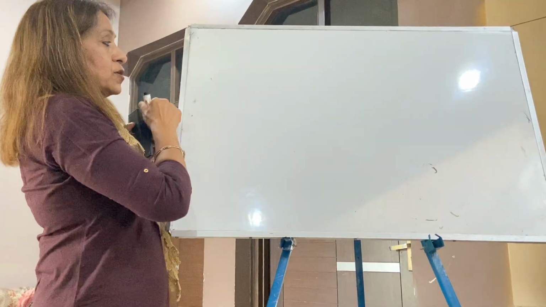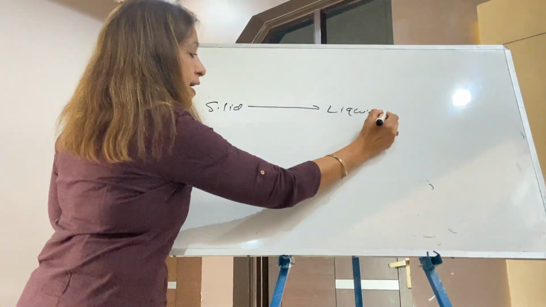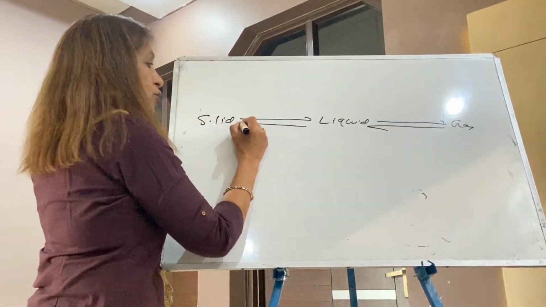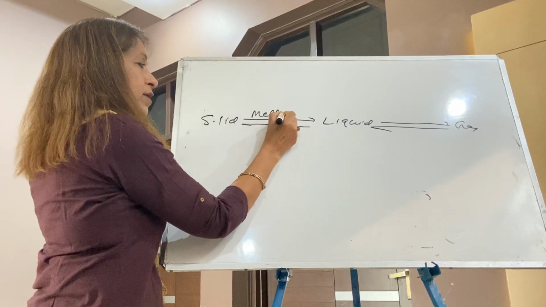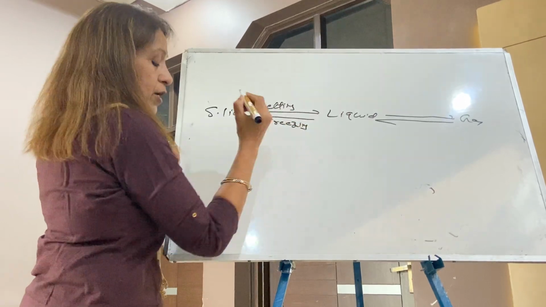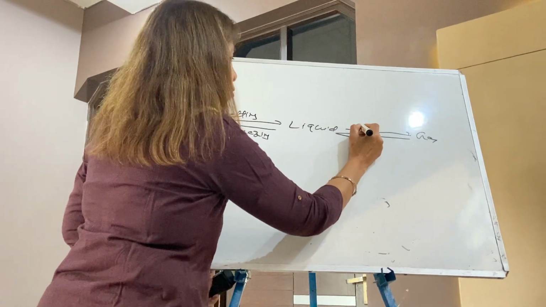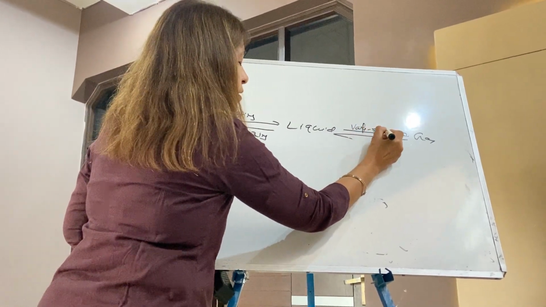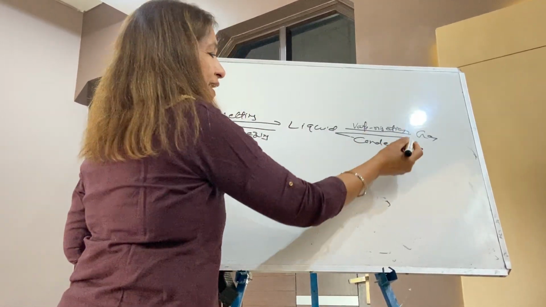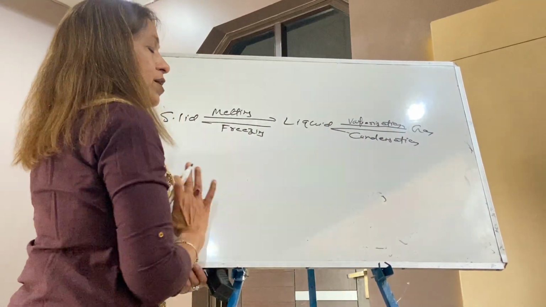Now students, write down solid, liquid, gas. Solid to liquid is melting, and liquid to solid is freezing. Liquid to gas is called boiling or vaporization, and gas to liquid is condensation. Vapors forming liquid is condensation. So this is it.